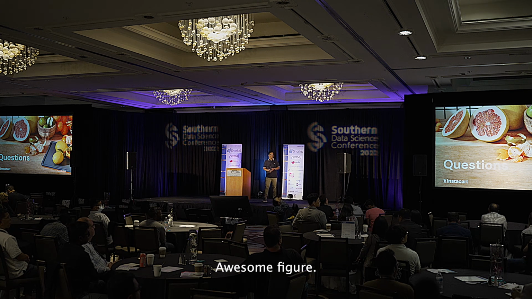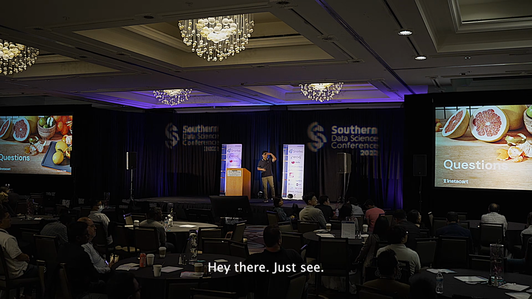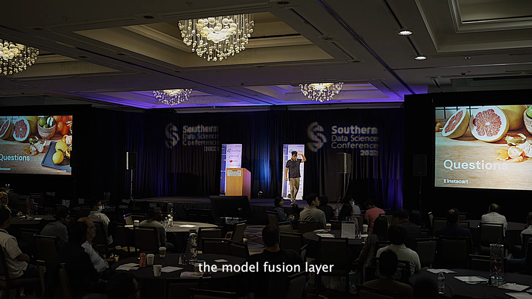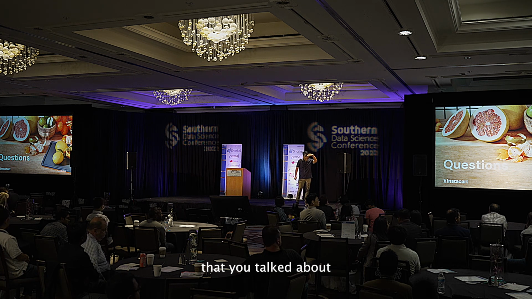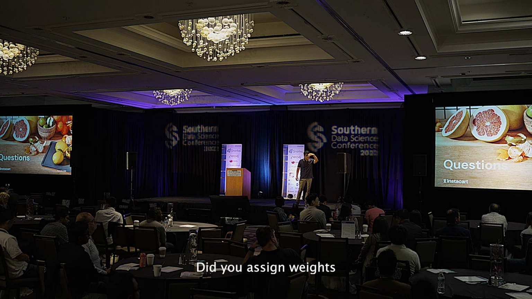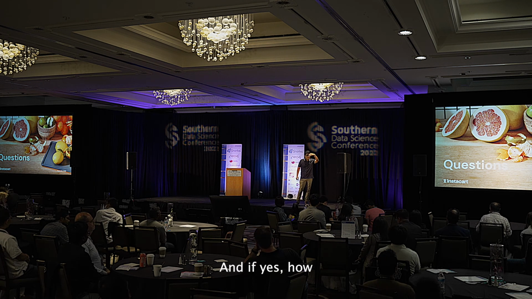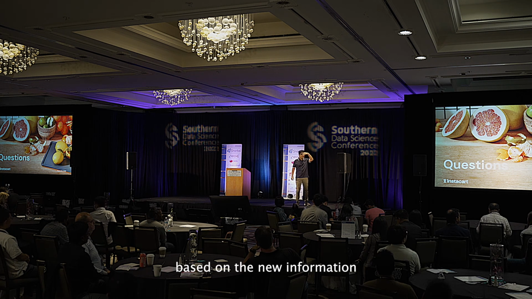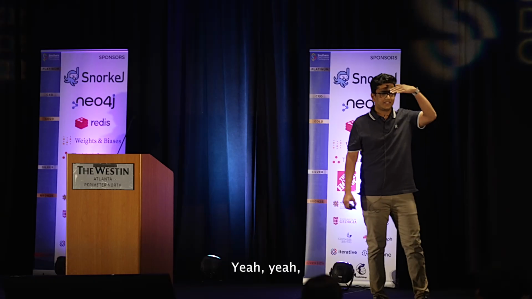Hey, Tejaswi. First of all, great presentation. My question is more related to the autocomplete use case, the model fusion layer that you talked about, where you aggregated the results from different models. Did you assign weights for different models? And if yes, how, and how often do you update those weights based on the new information that comes in? That's a great question, actually.